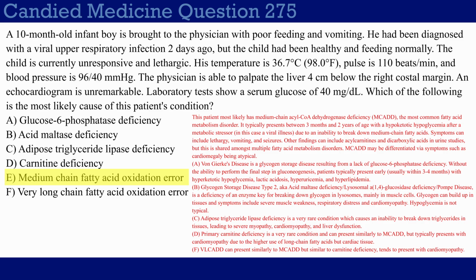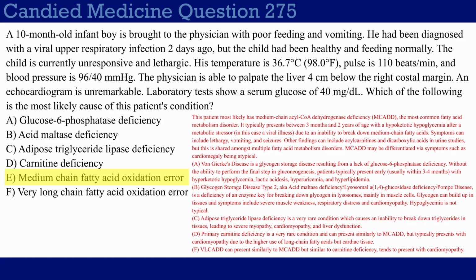Choice B, acid maltase deficiency. This is referring to glycogen storage disease type 2, also known as lysosomal alpha-1,4-glucosidase deficiency, or also known as Pompe disease. First, you want to know these various different names for it, because USMLE likes to play medical thesaurus as usual, and they like giving different names for it.